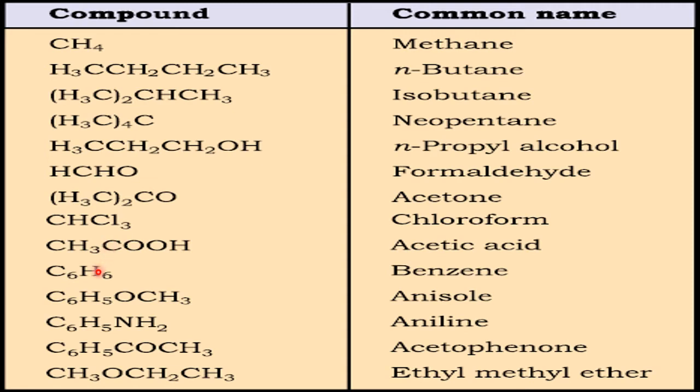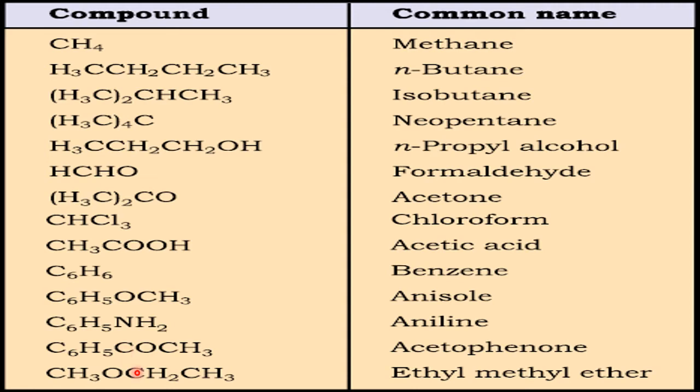Benzene, the first member of the aromatic hydrocarbons, and many benzene derivatives are nowadays in use in the chemical industry. This is anisole, which comes under the alkoxy family, which we are going to learn afterwards. This is aniline, an aromatic base. Acetophenone, like acetone, which is aromatic in nature. We will learn all this later. We are learning only common names which are popular.